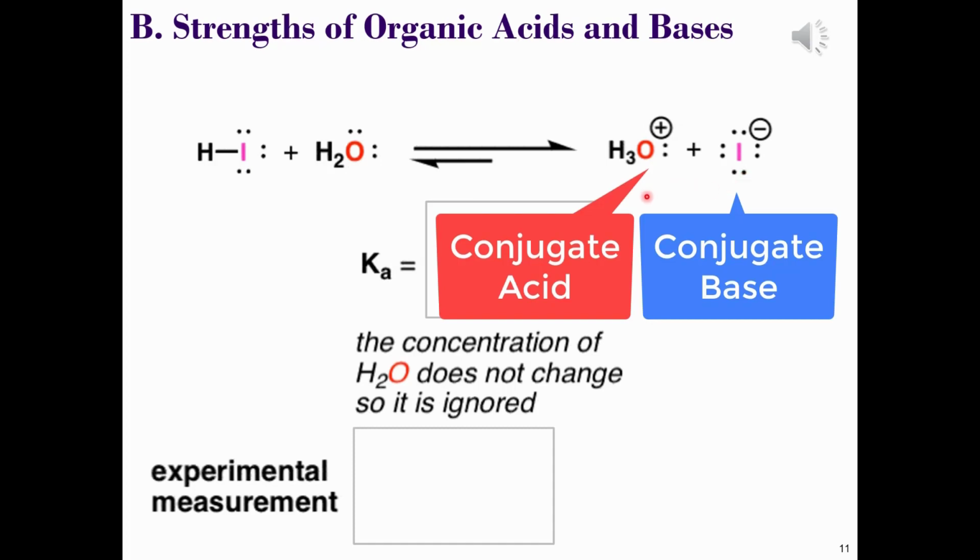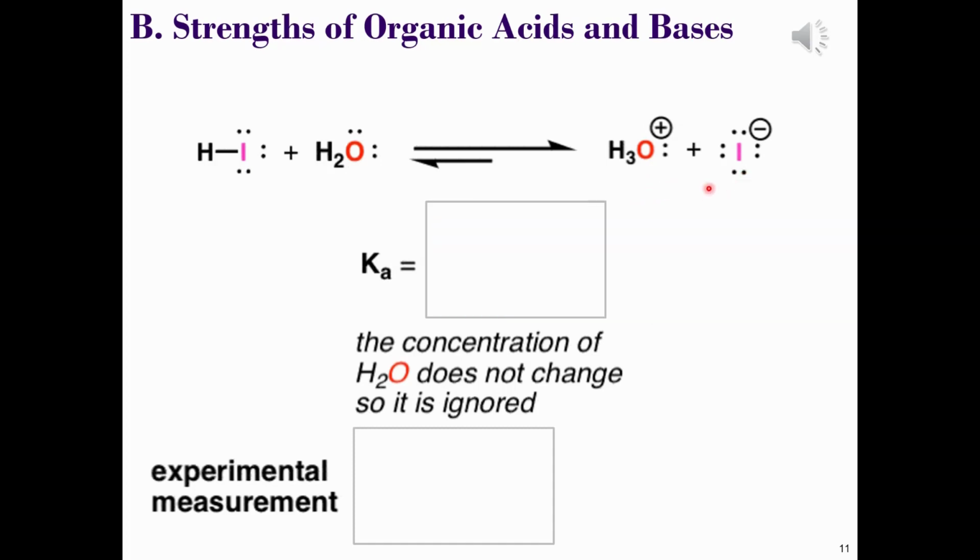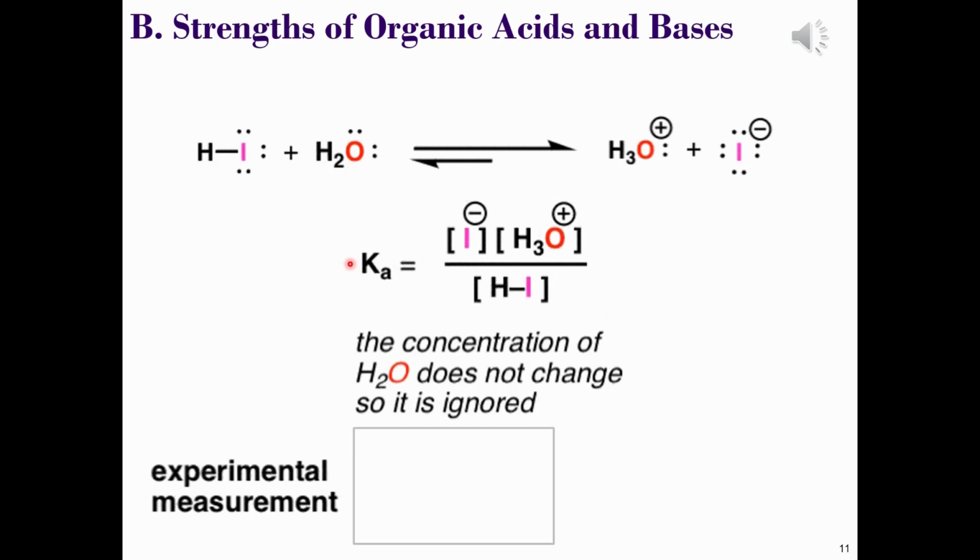The reverse reaction can also occur. The iodide anions react with the hydronium ions to give hydroiodic acid. We say that the reaction is in equilibrium, but we use an acidity constant Ka. So we write this in the same way that we would write an equilibrium expression, and the concentration of water is so vast that it doesn't change and we ignore this.